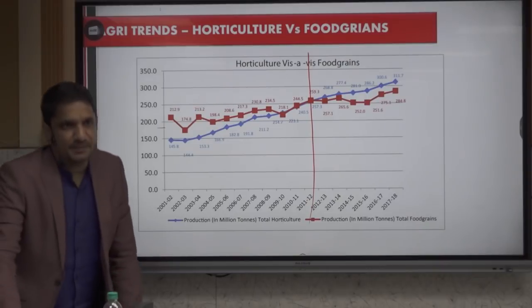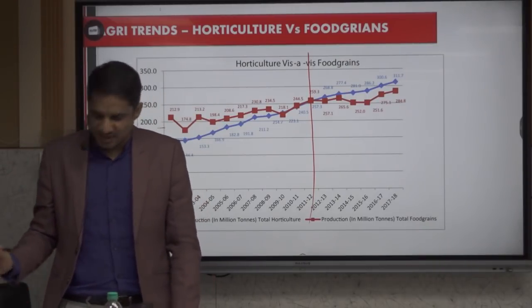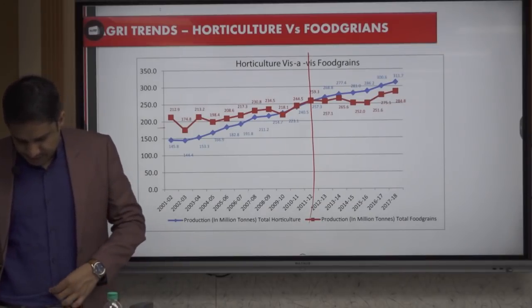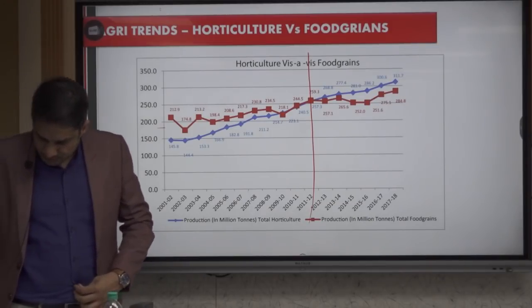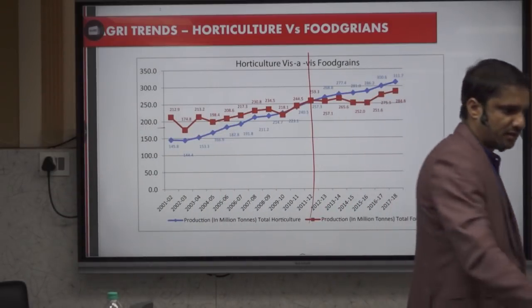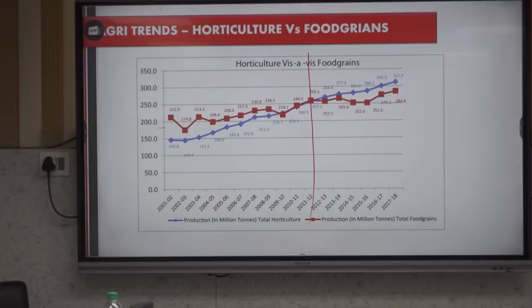The next statement is really good. It is wrong, so correct it. With respect to production, both area under cultivation and second is production. Vegetables constitute 60%, but I think by mistake they have written vegetables as second.